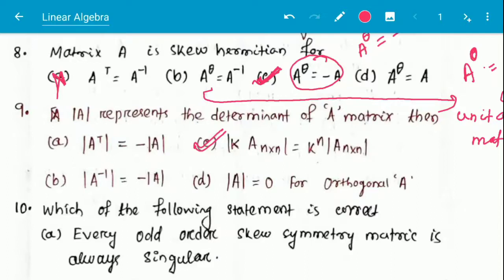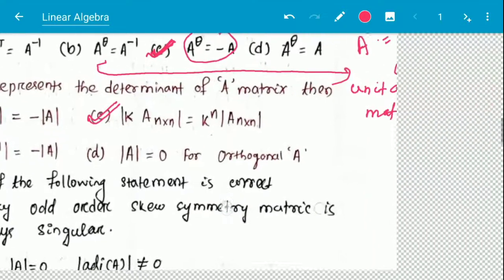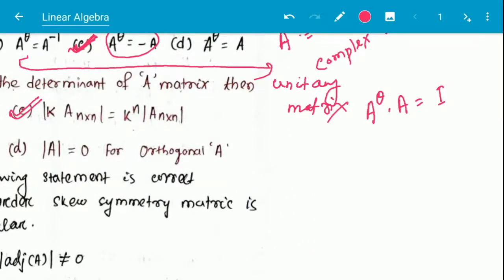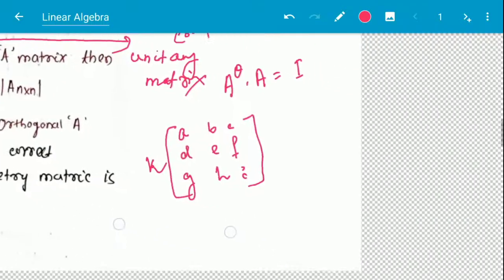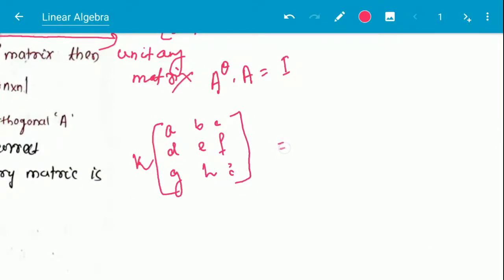This is because if we multiply a scalar quantity or a constant to a matrix, suppose this is the matrix A, B, C, D, E, F, G, H, I, and we multiply by a scalar k, then what will be the value?